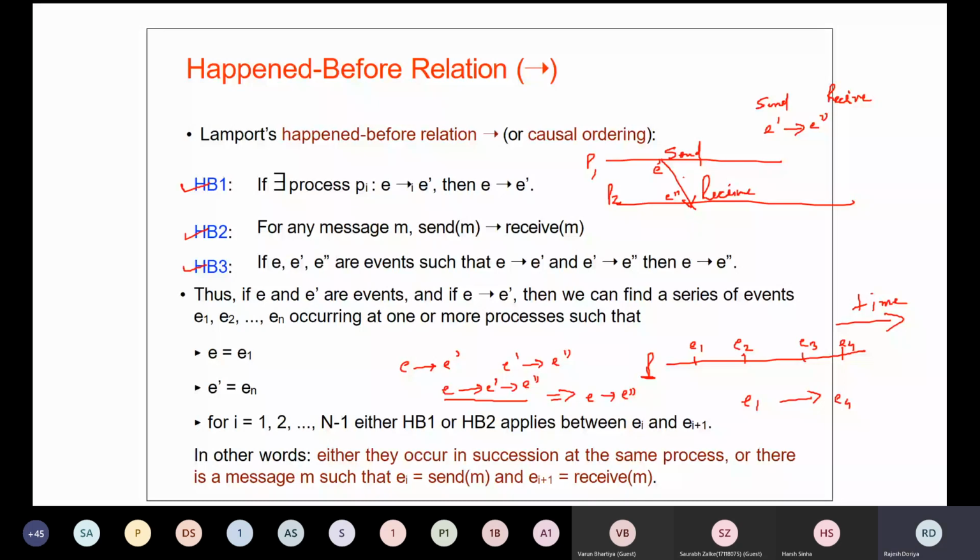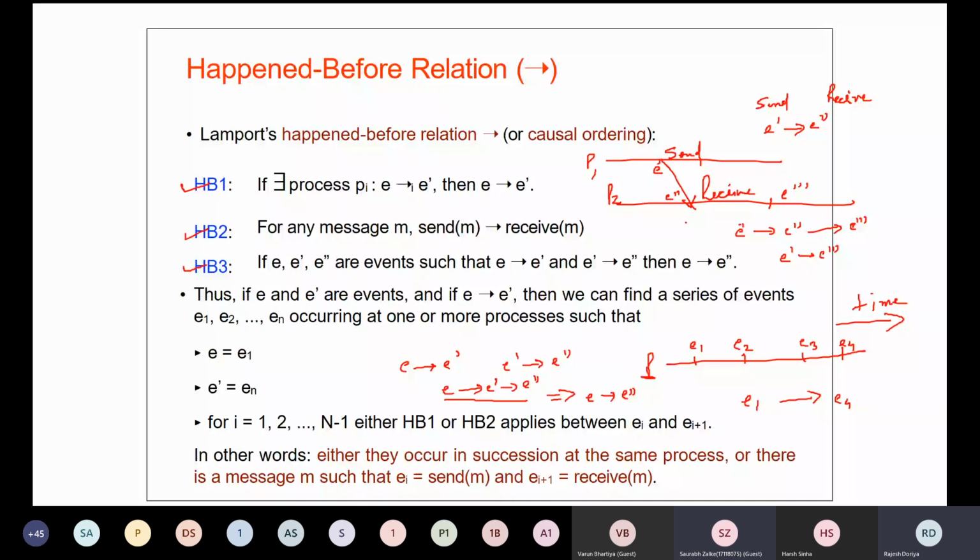Okay, for example, in this process, if we have three events, the first event is E dash, the second one is E double dash, and the third one is E triple dash. Since we know that E dash has happened before E double dash and E double dash has happened before E triple dash, if I ask you whether I can infer that E dash has happened before E triple dash, yes, I can infer it, right? Yes, sir. Okay, so now things are clear.